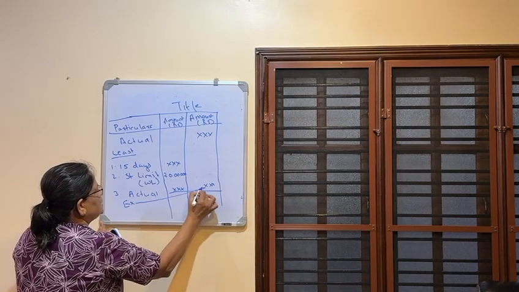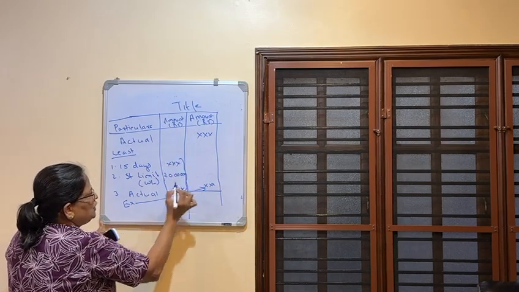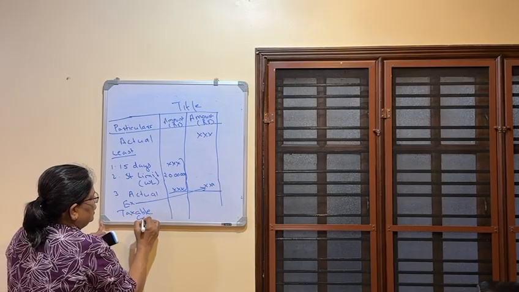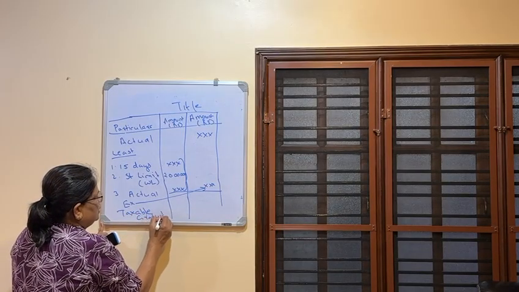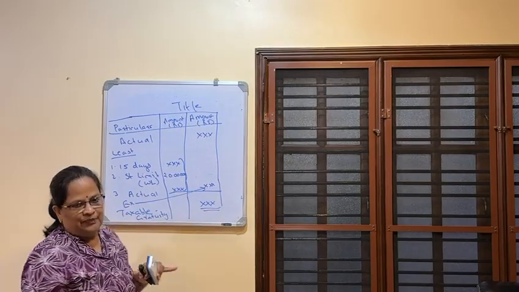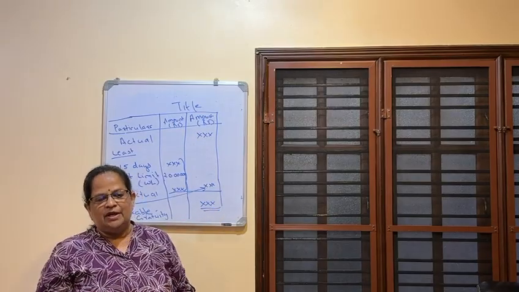Exempted value will be this. From this least value we will select taxable gratuity. Taxable gratuity, you will get it here. This will be taxable. Now I have to explain certain points.